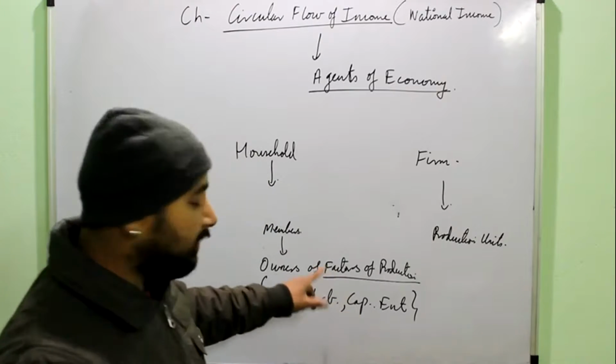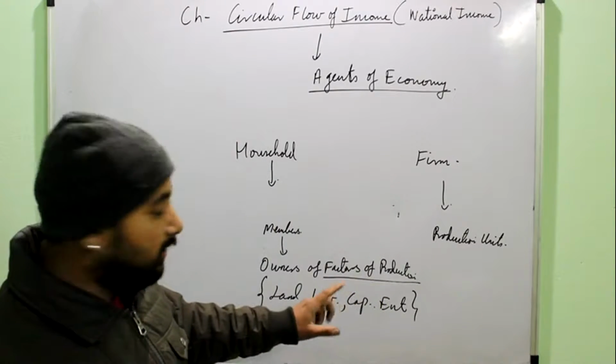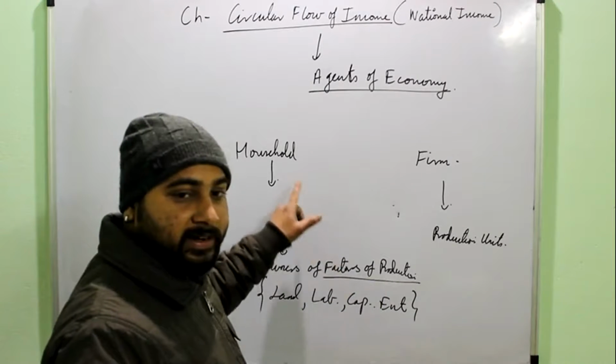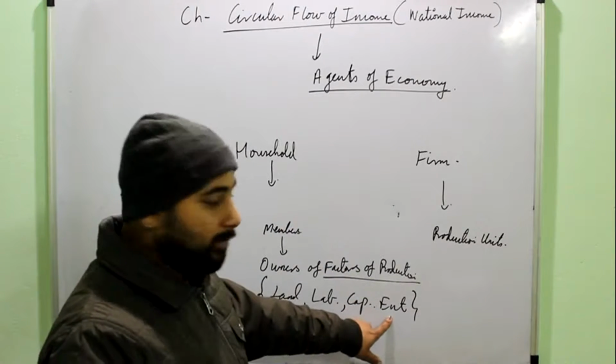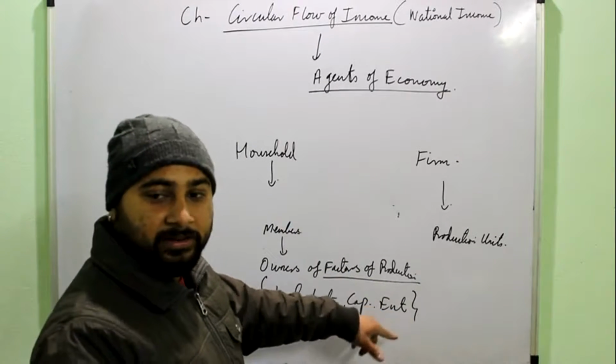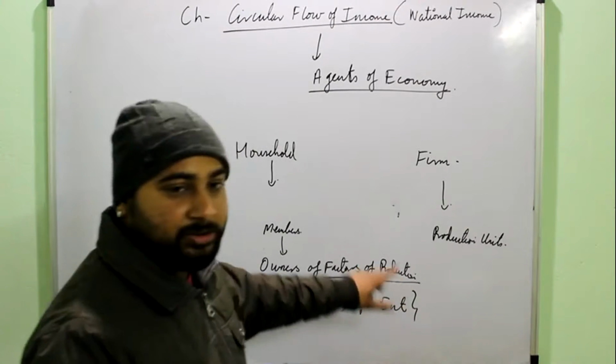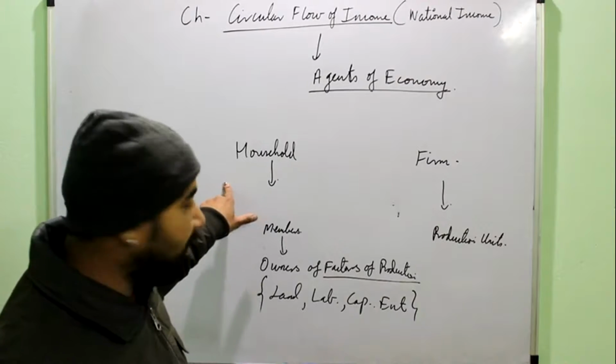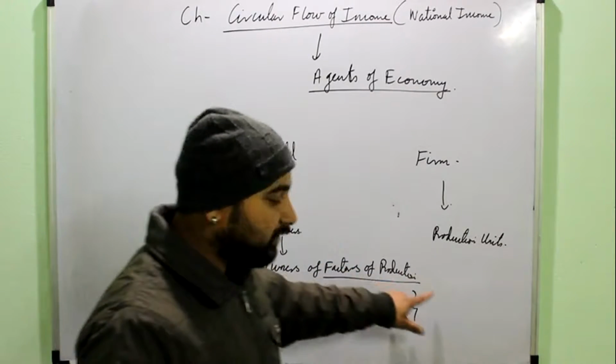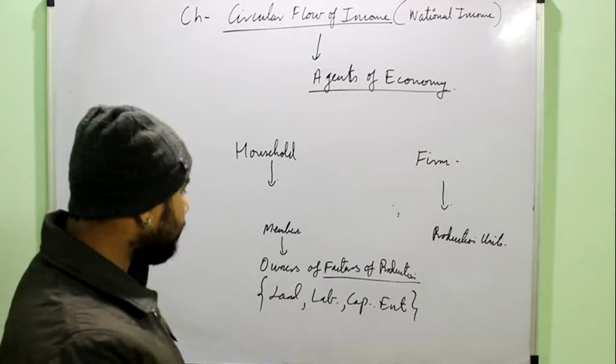Capital is the money which the businesses are investing in their businesses. Again, that is provided by the household. Entrepreneurs are the people who have started that particular business, or they are the risk bearers of the business, and they also belong to the household. It means a household is owning all the factors of production.